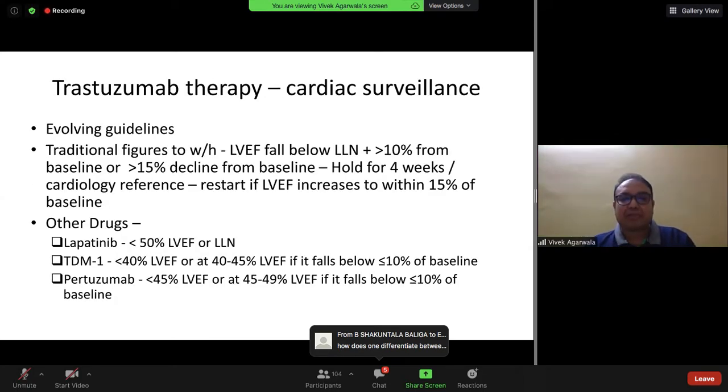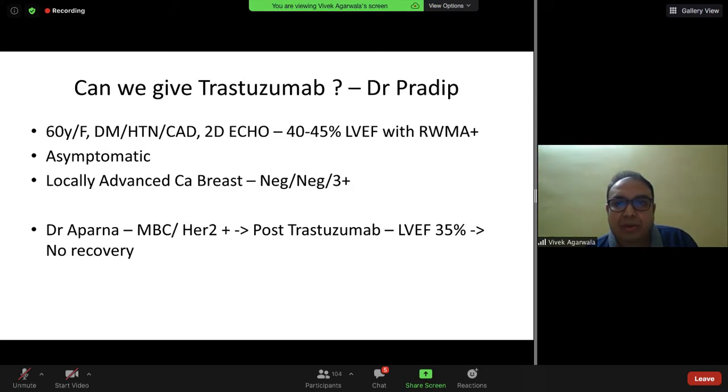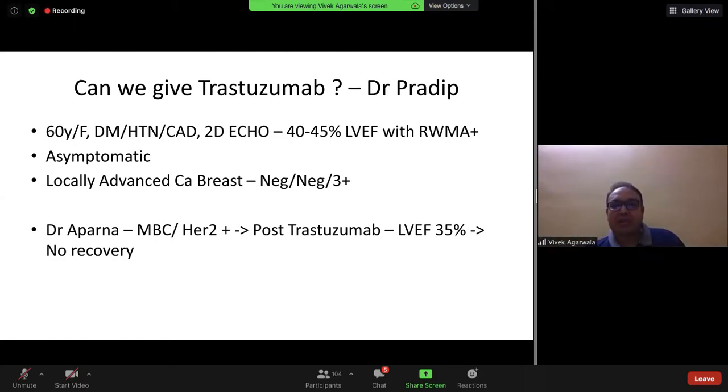Again, trastuzumab therapy. We have all these figures on when to withhold treatment with trastuzumab. We all know the figures with lapatinib and pertuzumab. But again, Dr. Pradeep, Vivek, 10 minutes is left. Okay. Dr. Pradeep, a 60-year-old female with a low ejection fraction, 40%, with some RWMA present. Can you really go ahead and give trastuzumab? What do you say?